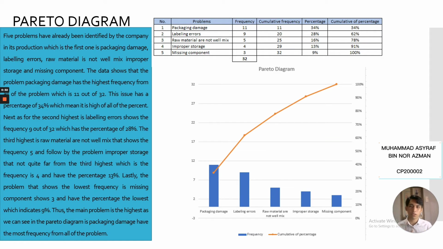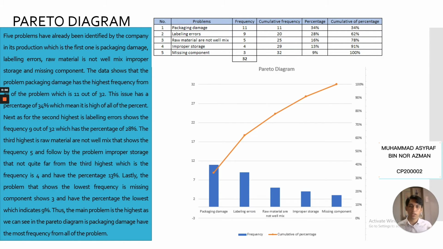followed by the labeling errors, which have a frequency of 9 and a percentage of 28%. Next, raw material not well mixed has a frequency of 5 and a percentage of 16%. The improper storage has a frequency of 4 and a percentage of 13%. Lastly, missing component has a frequency of 3 and a percentage of 9%.